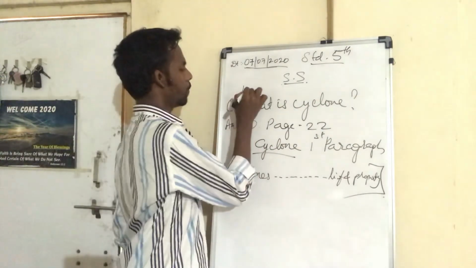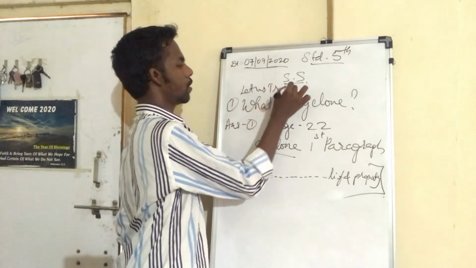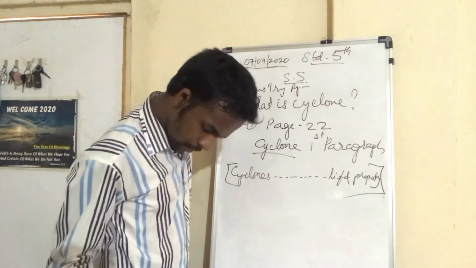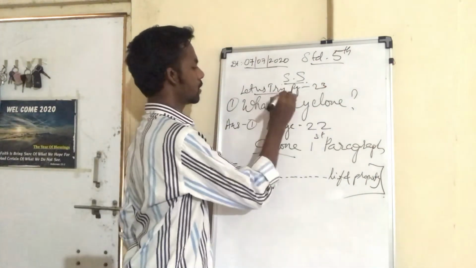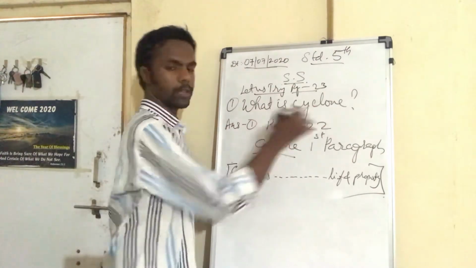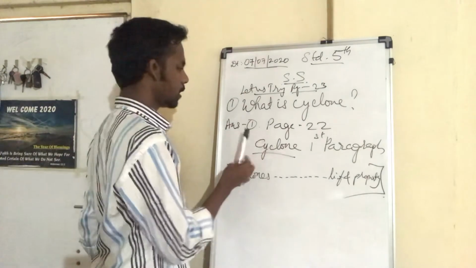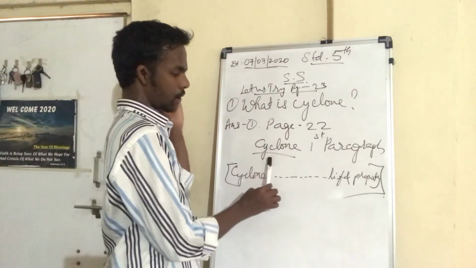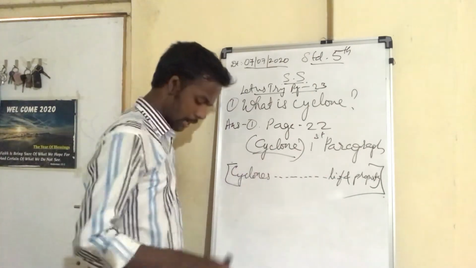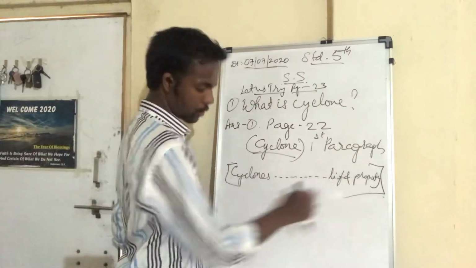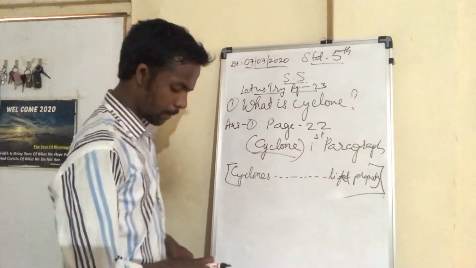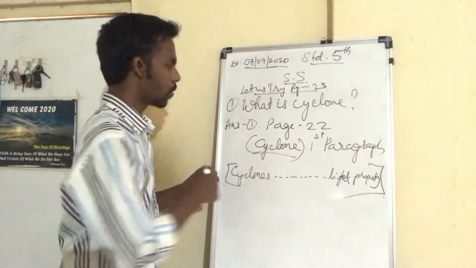The Let Us Try is on page number 23, and the first question is, what is a cyclone? The answer is on page number 22, the cyclone topic, first paragraph. It starts from "Cyclones" and ends at "life and property." So the whole paragraph is the answer for what is a cyclone.